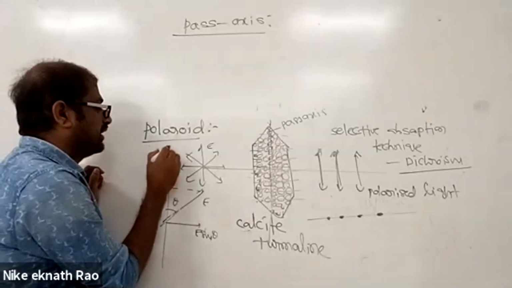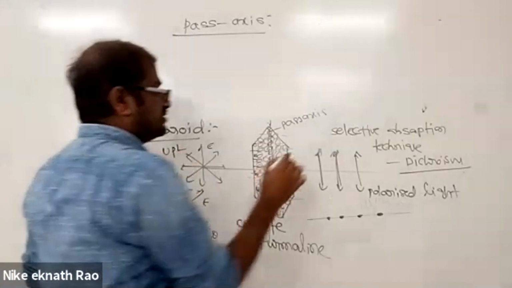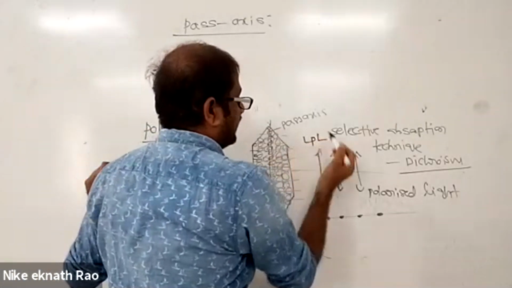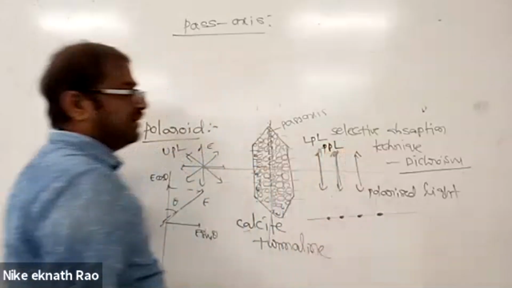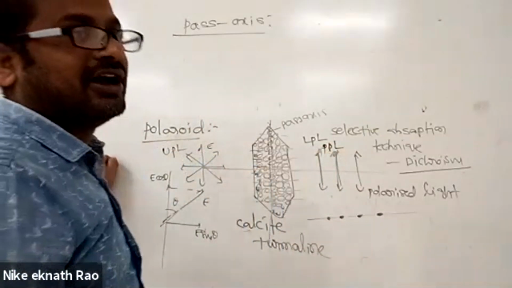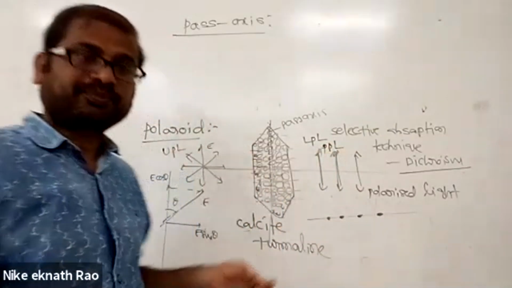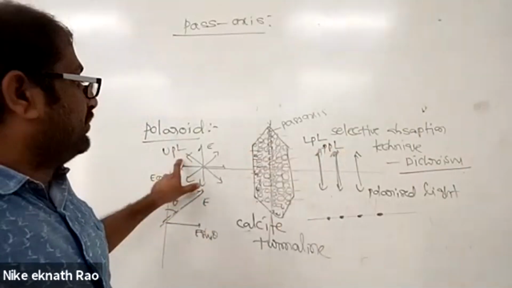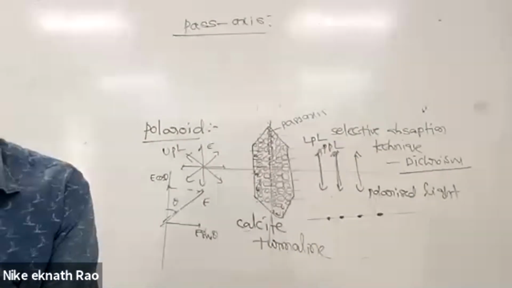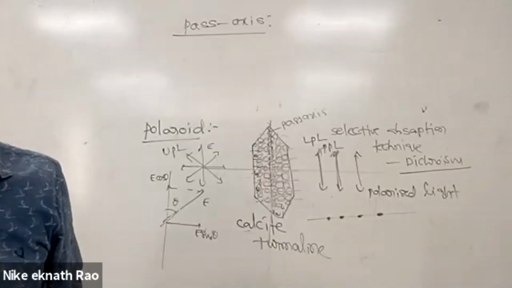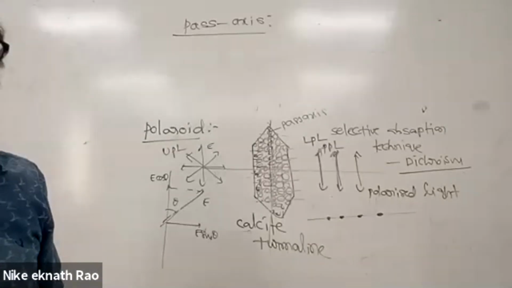This is unpolarized light, UPL. This is linearly polarized light, LPL. Sometimes we also call it plane polarized light, PPL.